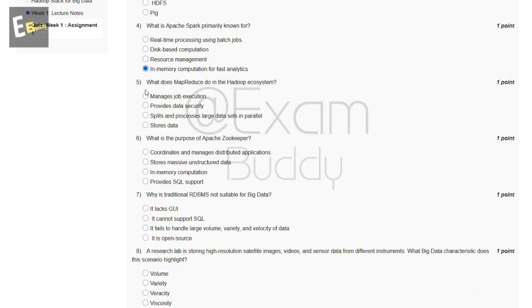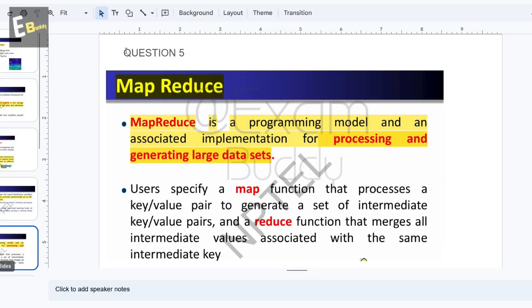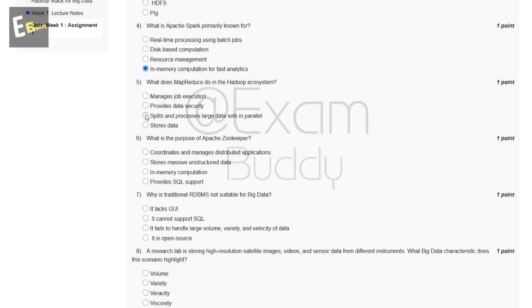Now the fifth question is, what does MapReduce do in the Hadoop ecosystem? These are the options: manages job execution, provides data security, splits and processes large data sets in parallel, stores data. So let's check the answer of the fifth question. Question fifth, MapReduce. MapReduce is a programming model and an associated implementation for processing and generating large data sets. So the answer of our fifth question is C, splits and processes large data sets in parallel.